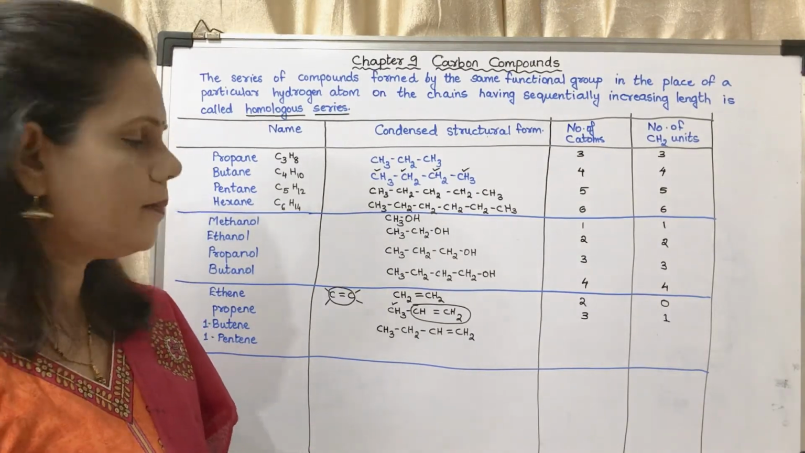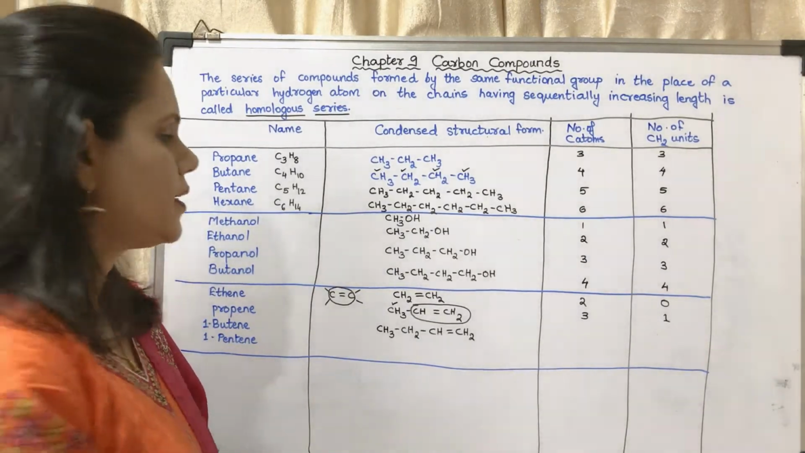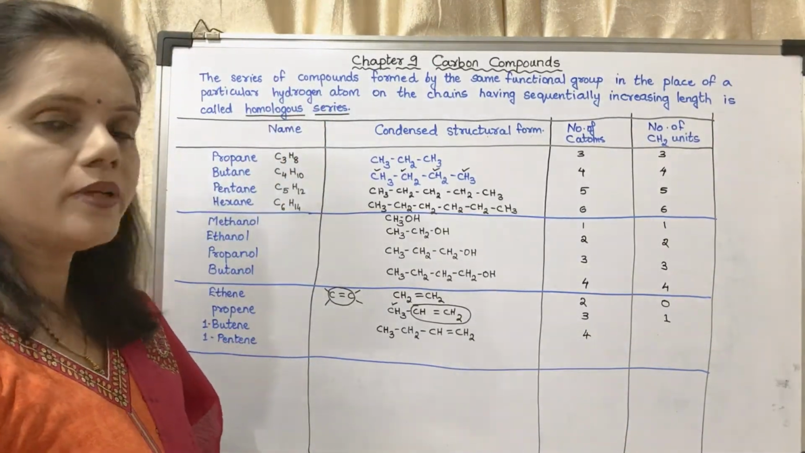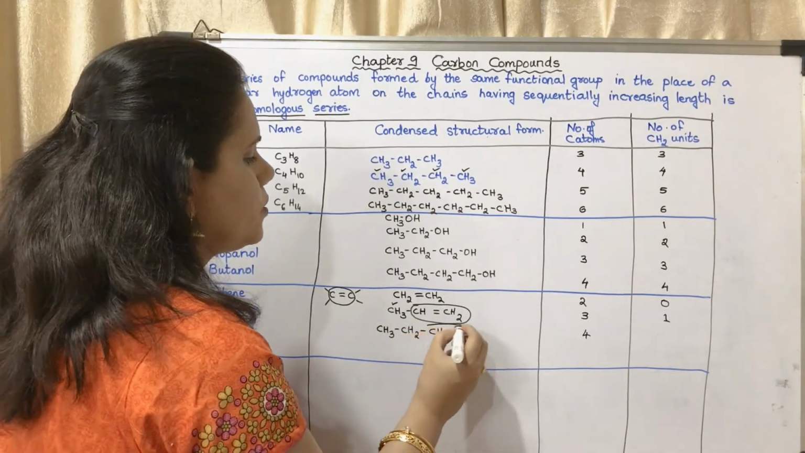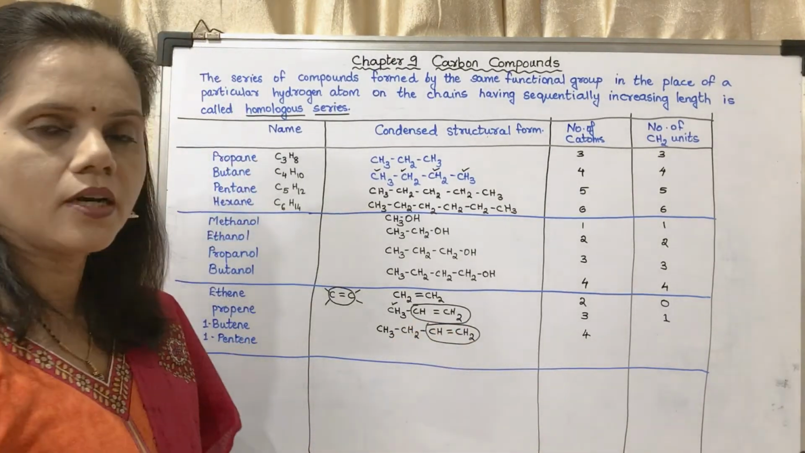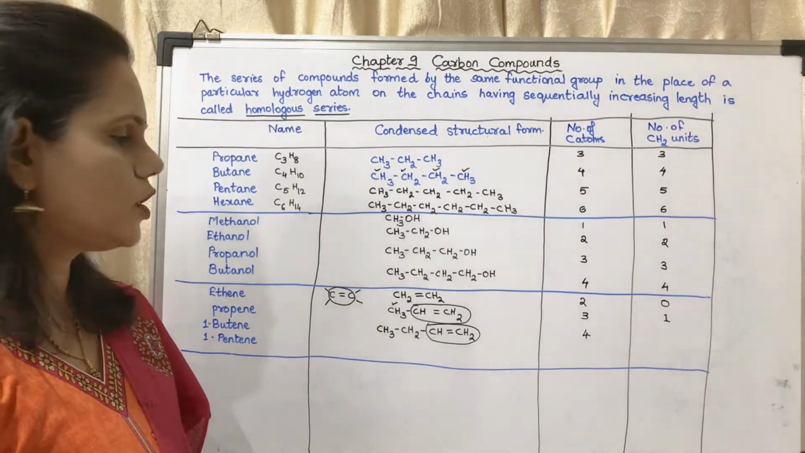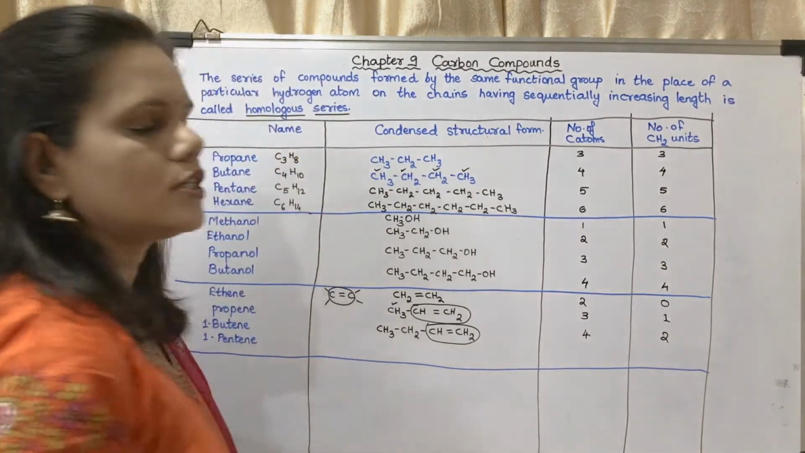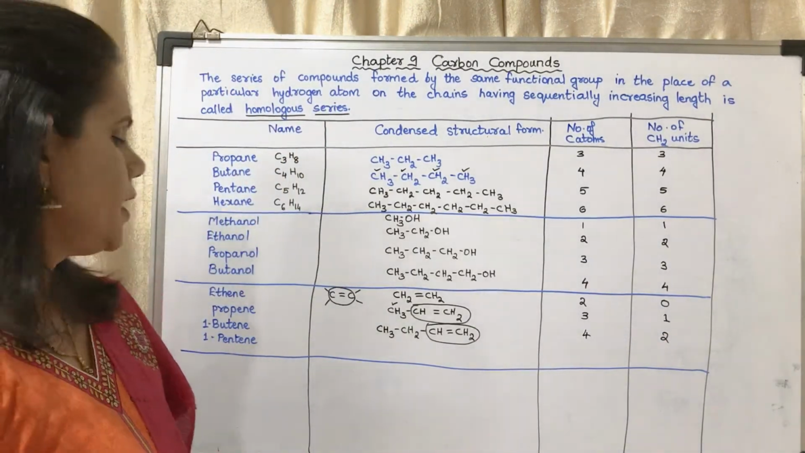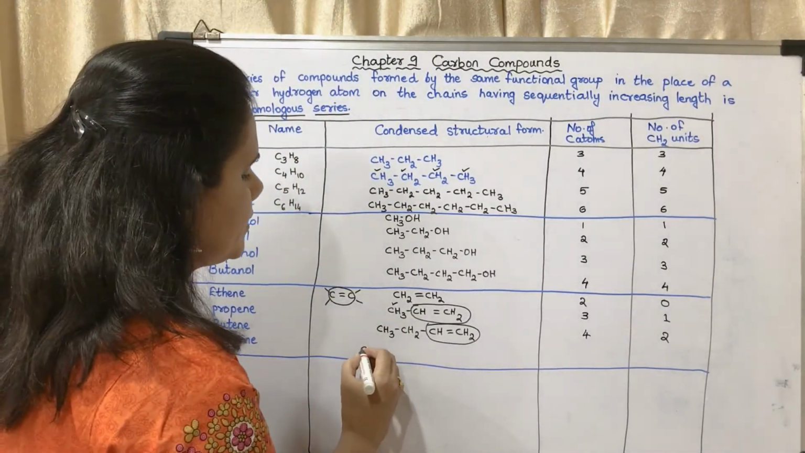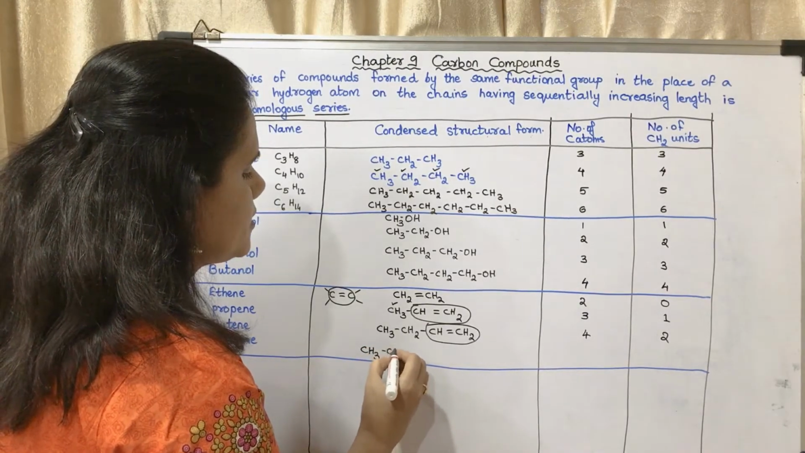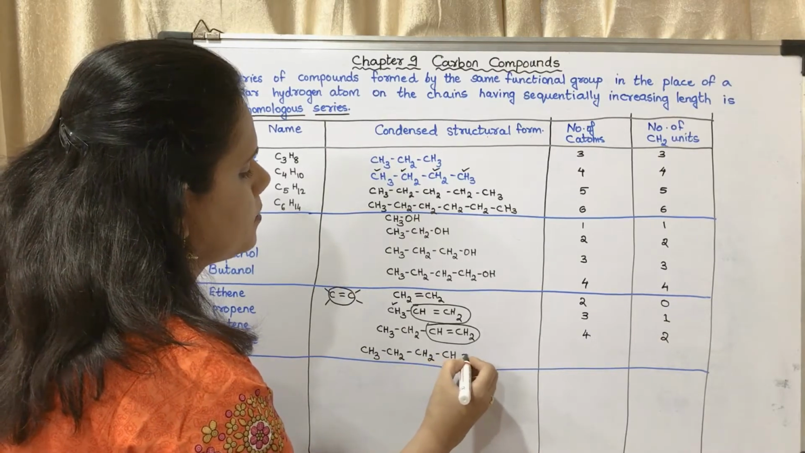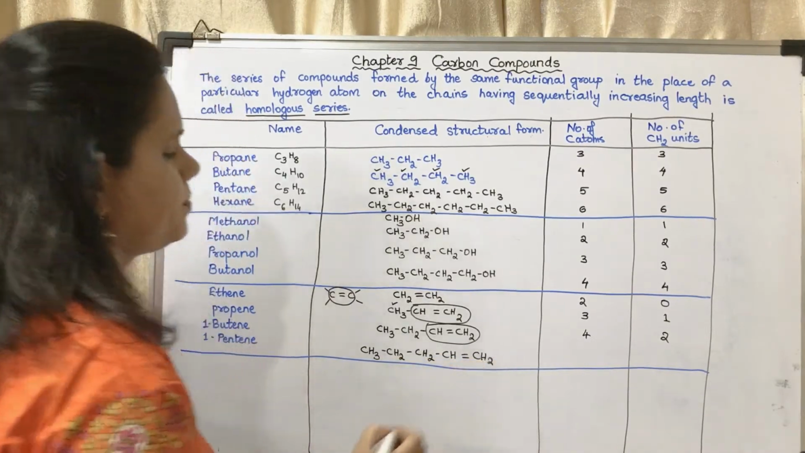Okay, it is 1-butene. In 1-butene, how many carbon atoms are there? There are 4 carbon atoms. Okay, and how many CH2 units? This you cannot count it as CH2 unit because it is considered to be a functional group. How many are remaining? 2 are remaining. So the number of CH2 units will be 2. Okay, now the next is pentene. It will be CH3, CH2, CH2, CH, double bond CH2.